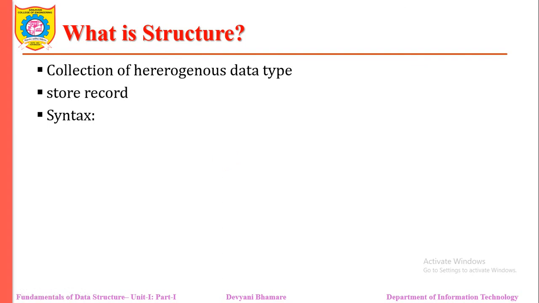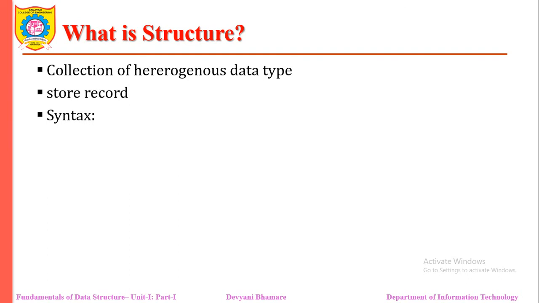The structure is called a collection of heterogeneous data types. A structure is a convenient tool for handling such a group of logically related item sets. It can be used to represent a set of attributes. If I'm interested in maintaining book information, then the attributes for the book are author, title, price and year. For every book we are going to maintain these four attributes. So the concept of structure is analogous to a record, which means we can create multiple records by using structure.